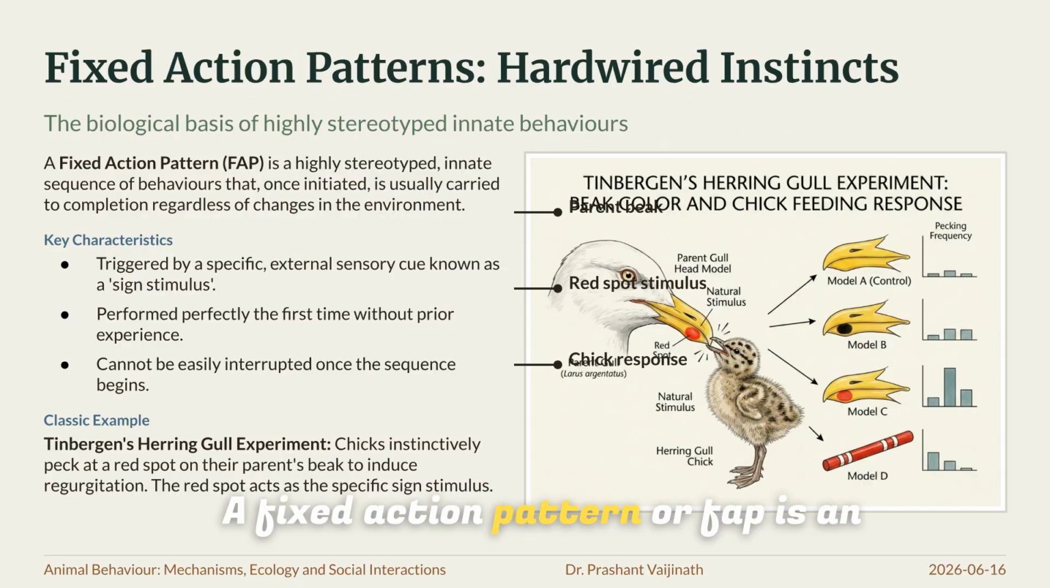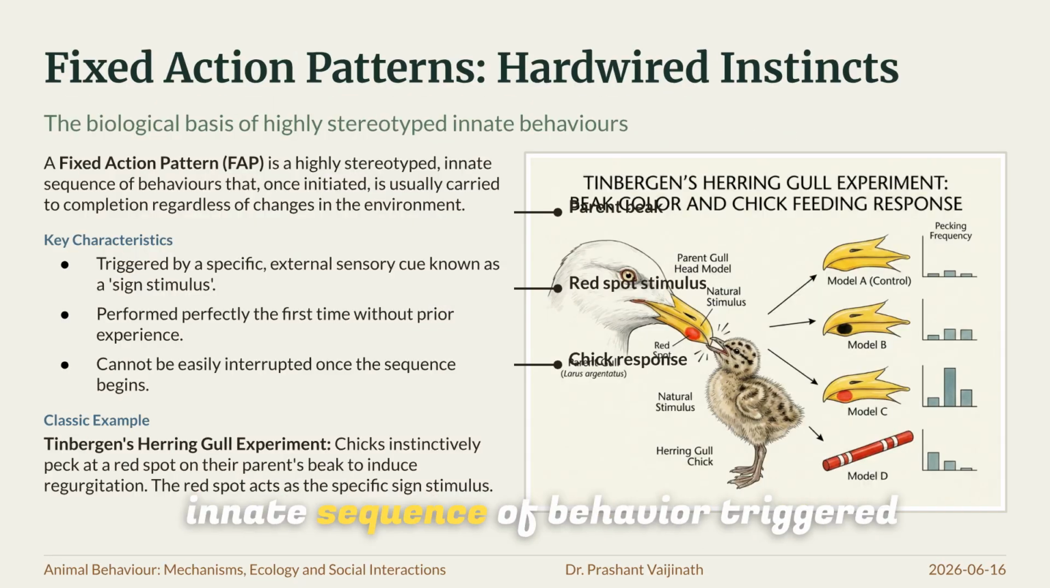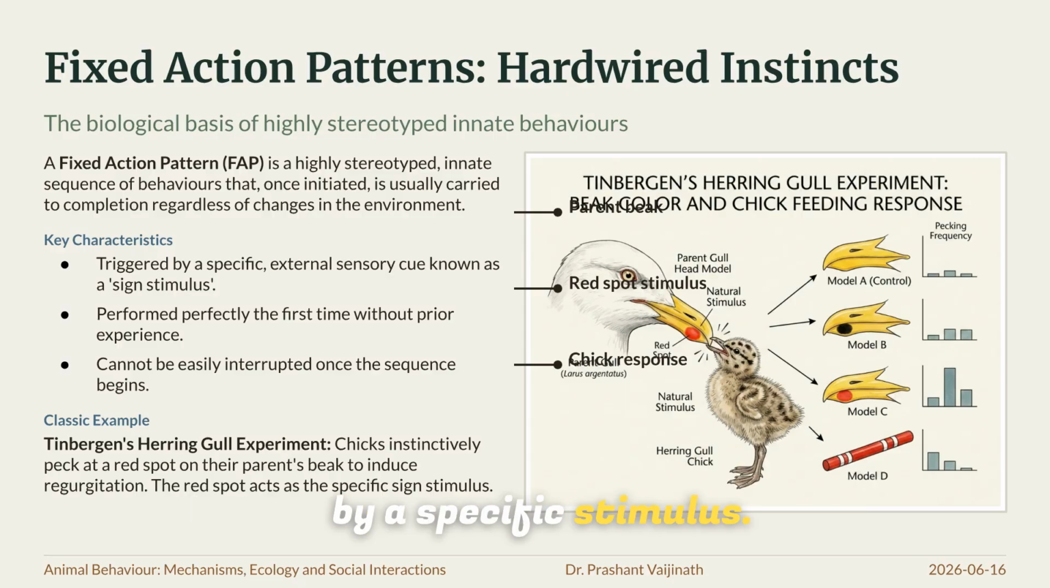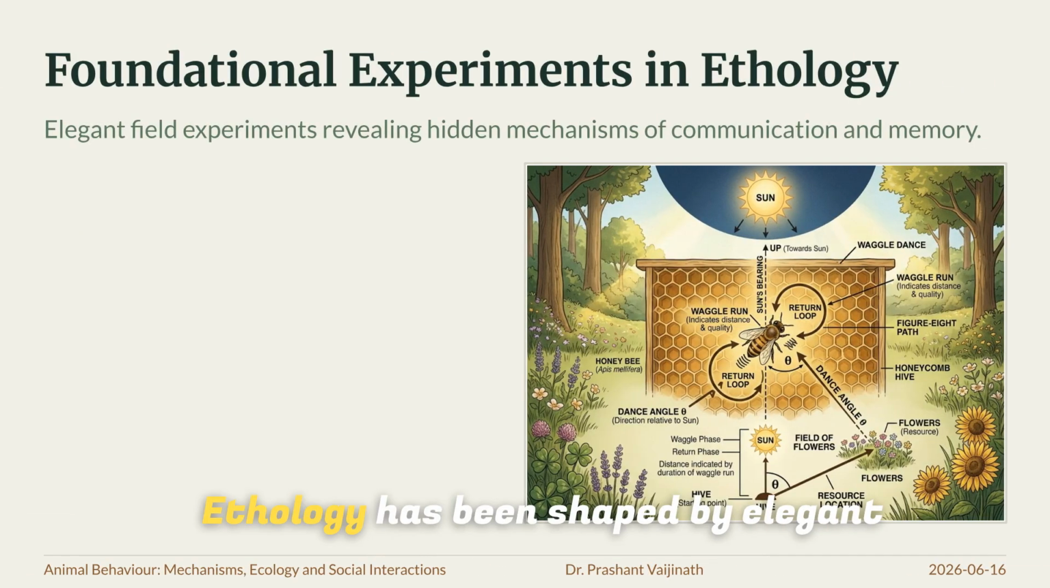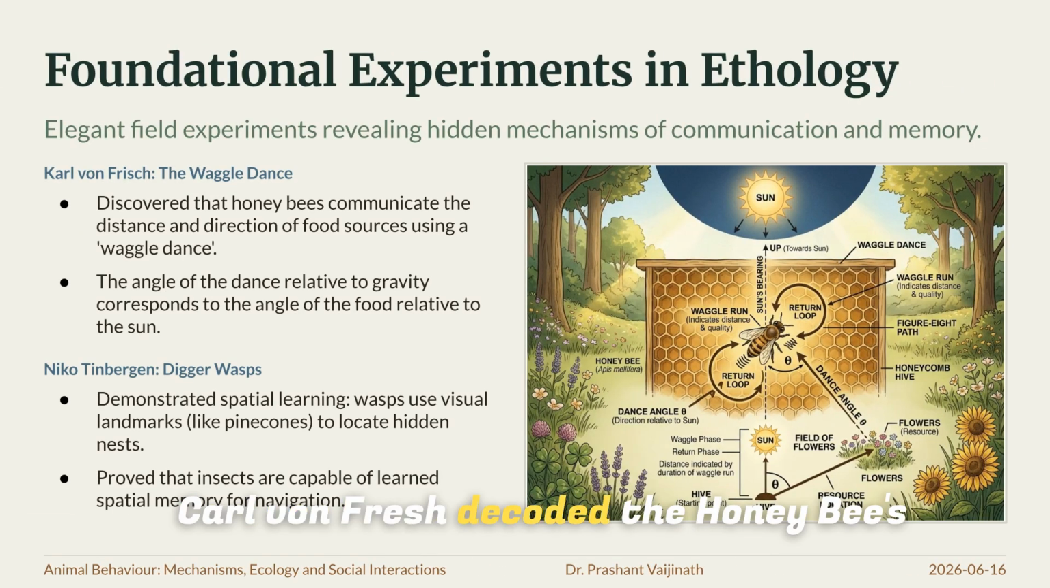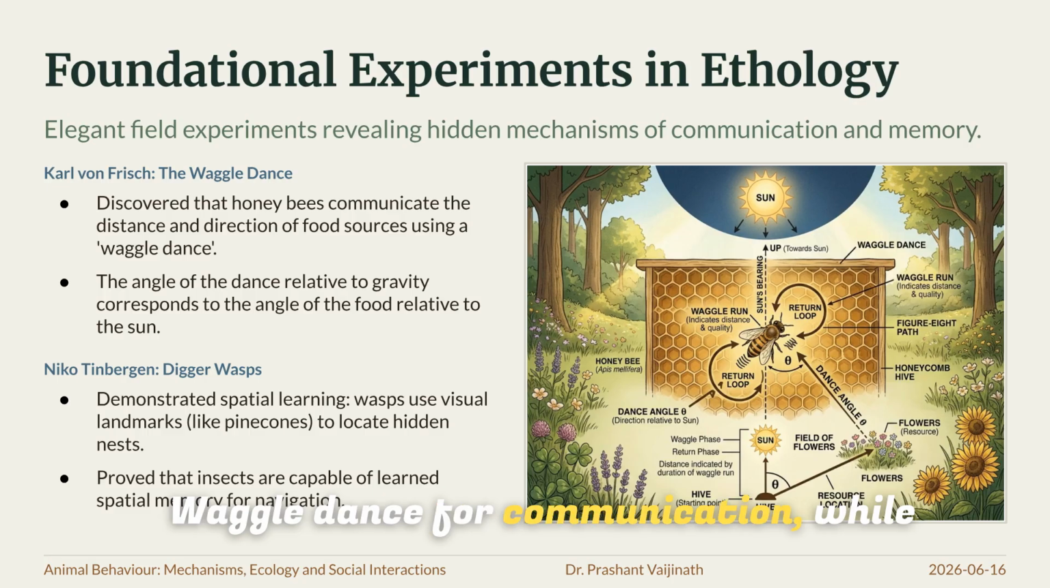A fixed action pattern, or FAP, is an innate sequence of behavior triggered by a specific stimulus. Tinbergen's classic herring-gull experiment showed how a simple red spot can reliably trigger a feeding response in chicks. Ethology has been shaped by elegant experiments. Carl von Frisch decoded the honeybee's waggle dance for communication, while Nico Tinbergen demonstrated how digger wasps utilize visual landmarks